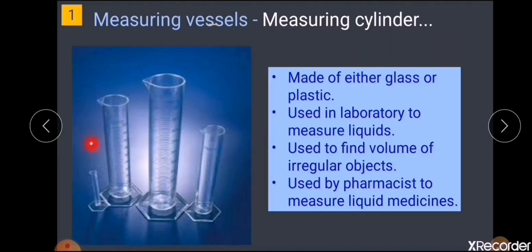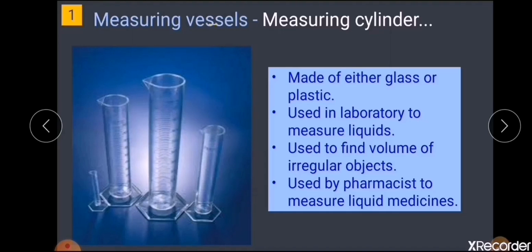Another very important thing you have to know is that this measuring cylinder is used for finding the volume of irregular objects. You will have a very important separate portion given as an activity, that is the displacement method, that we will discuss towards the end.